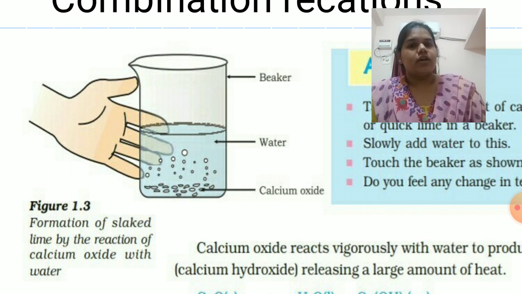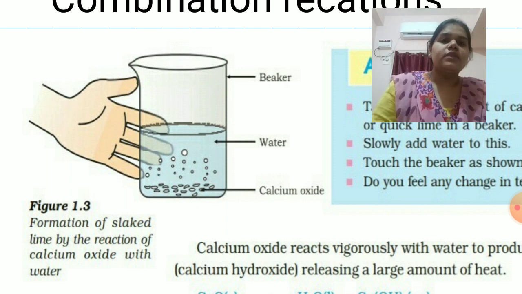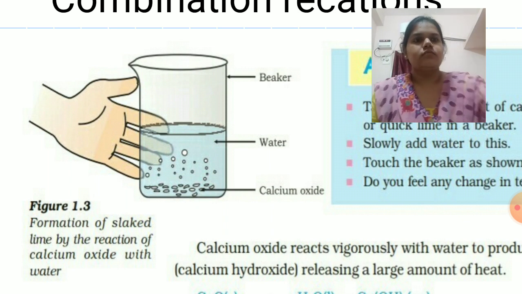Let us recall it once again. We are adding calcium oxide in a beaker. Then we slowly add water to it. It produces slaked lime, or we can call it calcium hydroxide, and this reaction is an exothermic reaction.